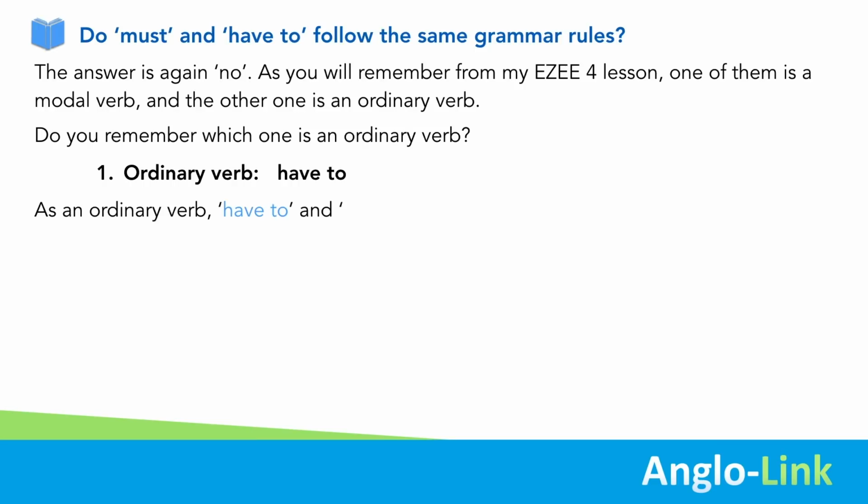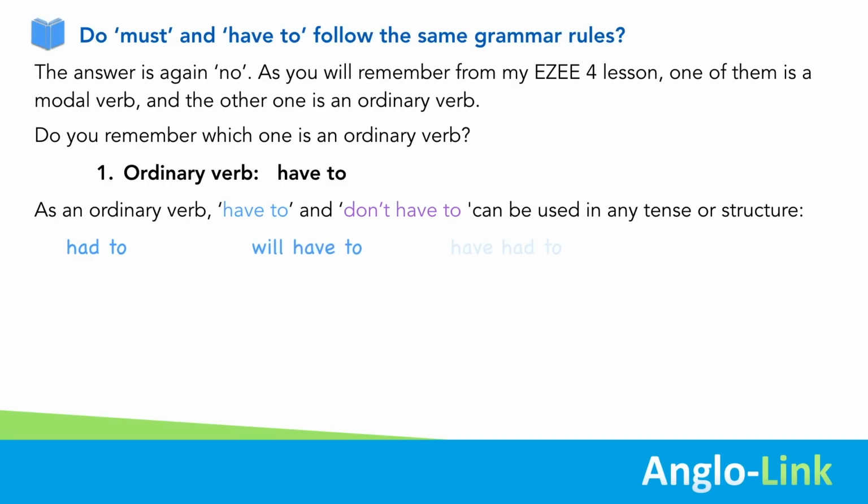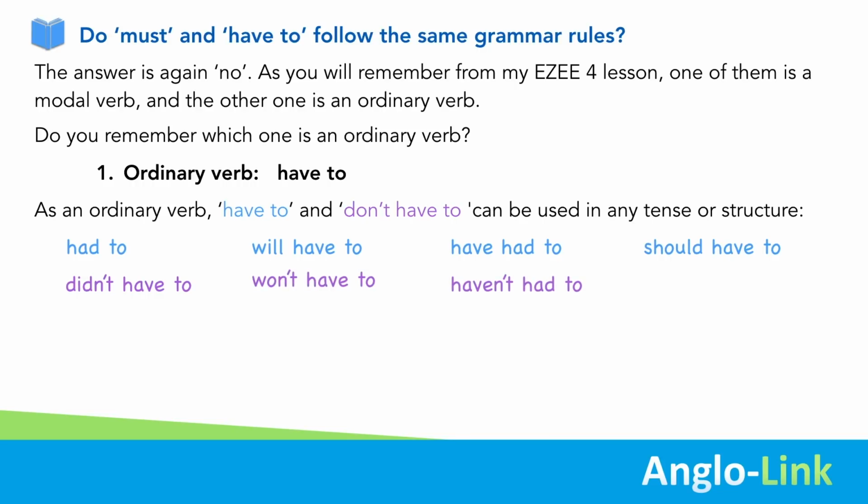And as an ordinary verb, have to and don't have to can be used in any tense or structure. For example, had to, will have to, have had to, should have to, after a modal verb. Or, in the negative, didn't have to, won't have to, haven't had to, shouldn't have to.